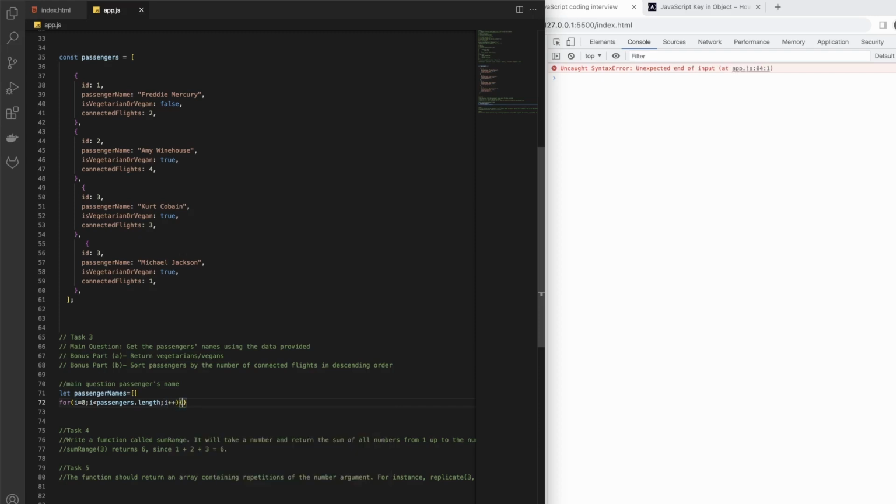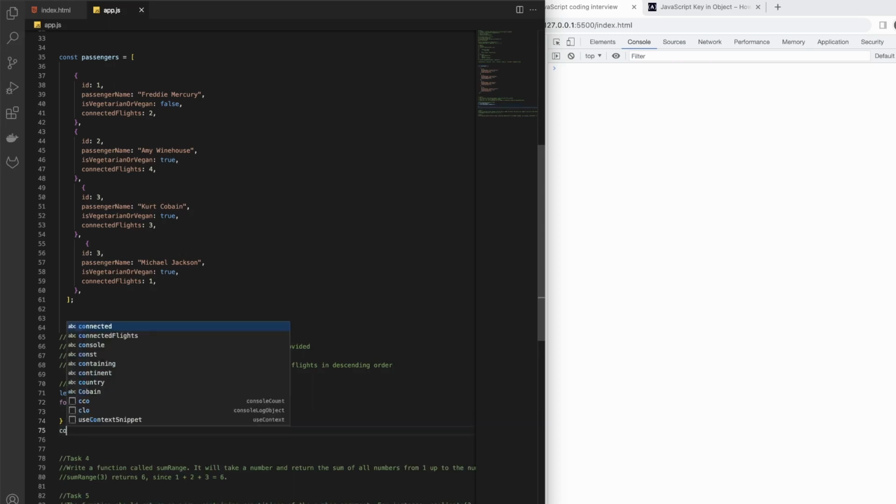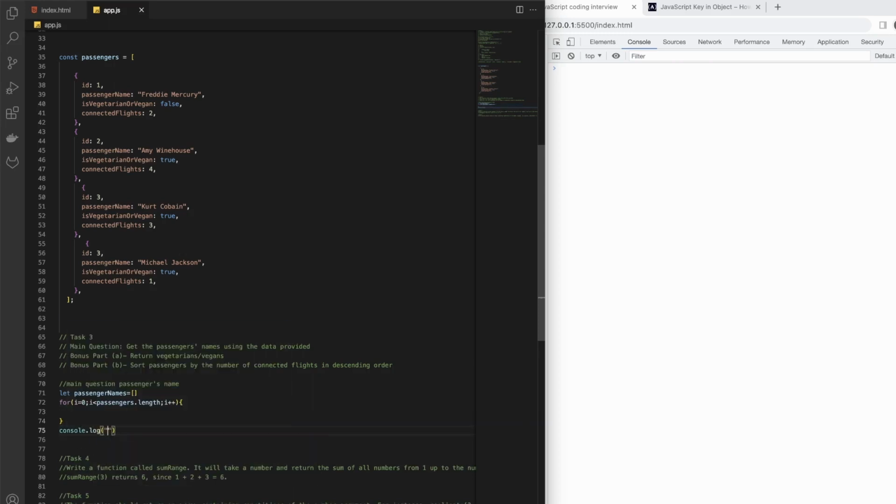We want to do something here, and then finally we want to console log the passenger names.